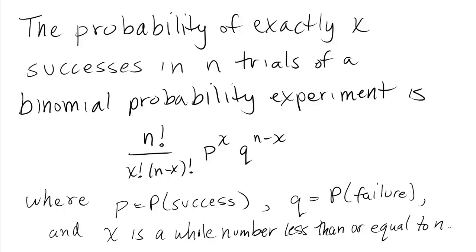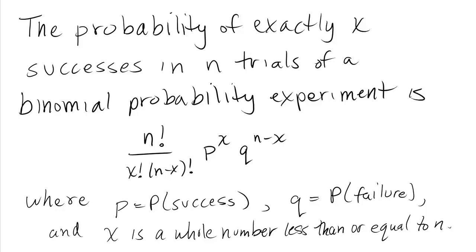And here's a reminder of what those symbols mean. We use p as the probability of success in a single trial. We use q as the probability of failure in a single trial. And x is required to be a whole number less than or equal to n if you want to use this formula. x is the number of successes and n is the number of trials.